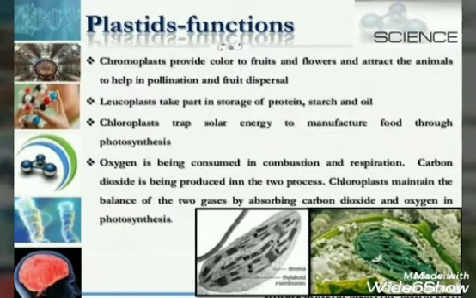Oxygen is being consumed in combustion and respiration. Carbon dioxide is being produced in the two processes. So here chloroplast is responsible to maintain the balance between the two gases by absorbing carbon dioxide and releasing oxygen in photosynthesis. So these are the functions of plastids.